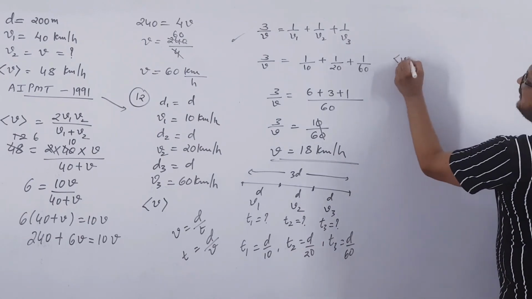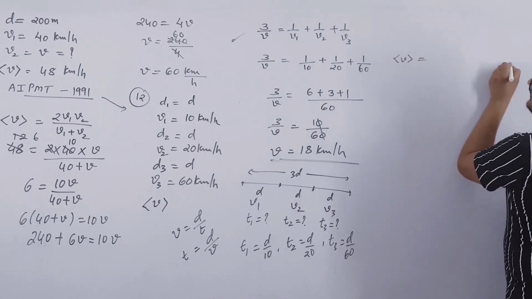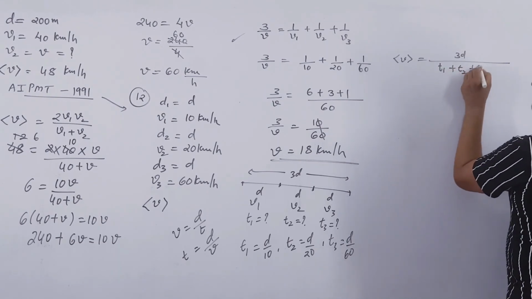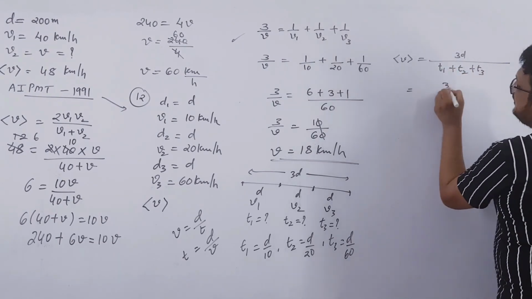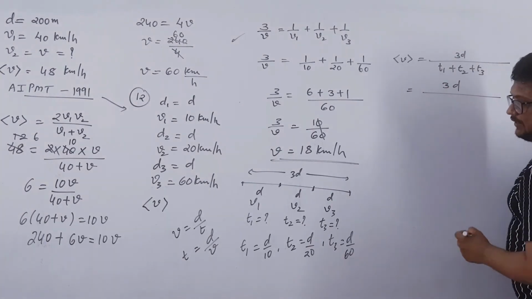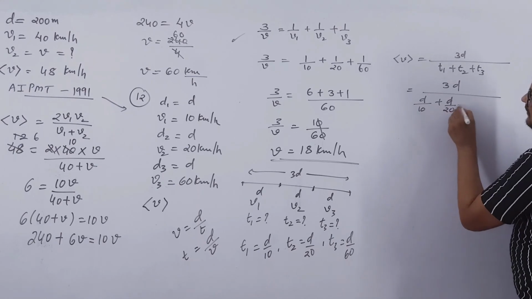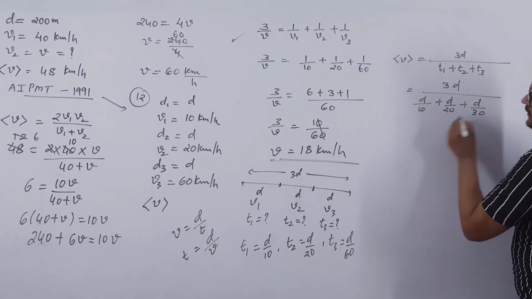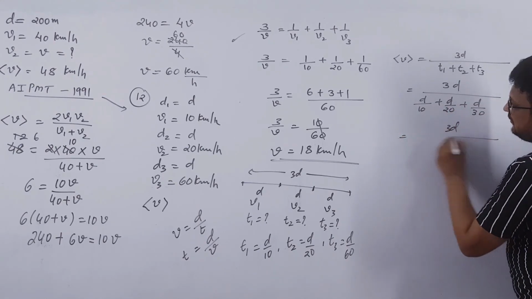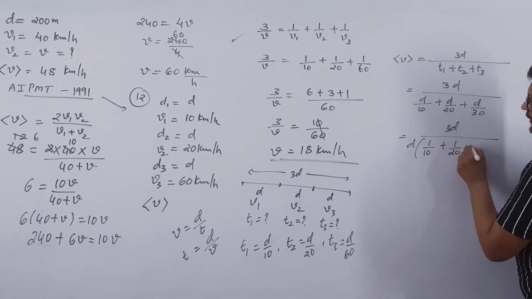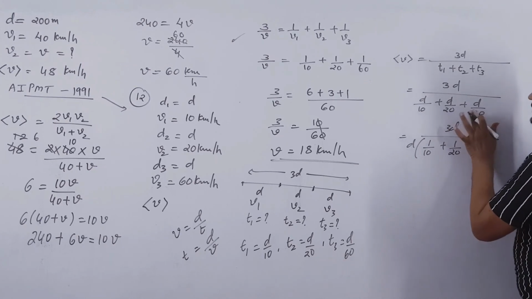Now average speed is total distance, that is 3D, upon total time taken, T1 plus T2 plus T3, right? So 3D over, what is T1? D by 10 plus D by 20 plus D by 60. So 3D, D common, 1 by 10 plus 1 by 20 plus 1 by 60, right?